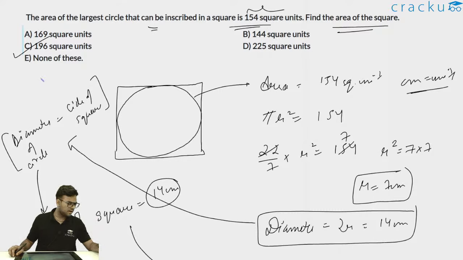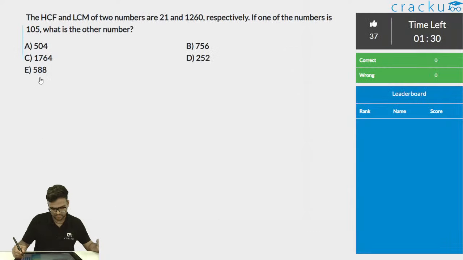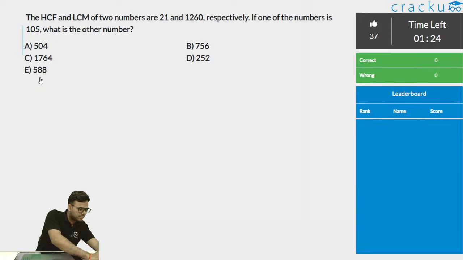So good. Let me put the next question now. We are moving to number system now. We'll try to discuss all the questions of number systems. I think post that we won't be able to discuss many questions. We'll see if we are able to discuss more questions as well.